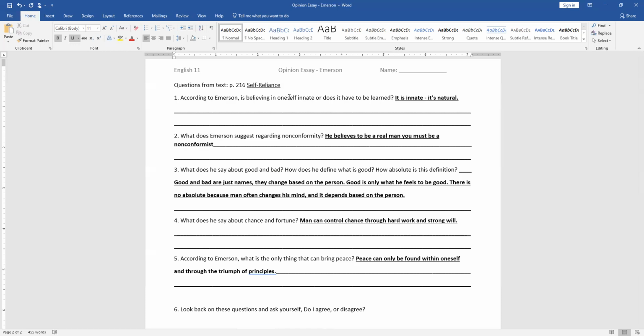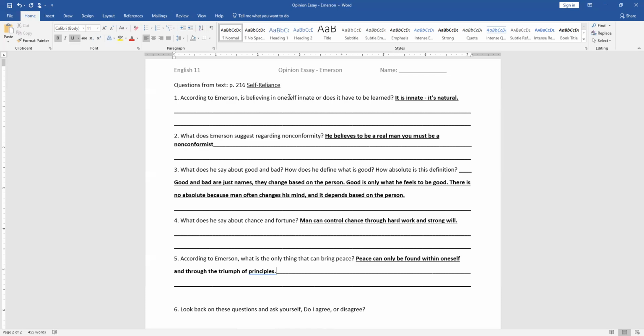What about what he says about good and bad? Do we feel like good and bad are absolutes for the most part? Like good and evil? But then the definition of good maybe has a little less to do with self and more to do with community or others or society as a whole, right? But the definition is interesting.